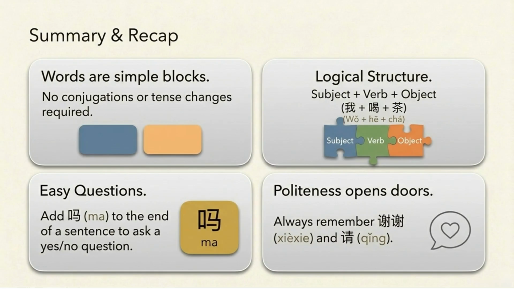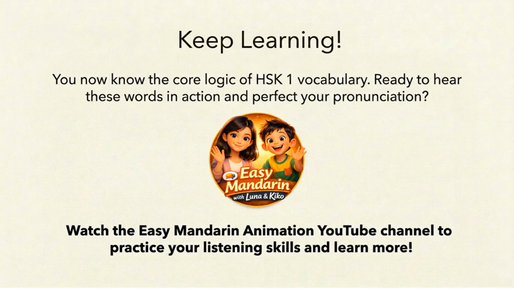To recap, Mandarin words are simple blocks with no conjugations. The logical structure is subject plus verb plus object. You can form yes-no questions by adding ma. Always remember politeness with xiexie and duibuqi, qing. You now know the core logic of HSK1 vocabulary.